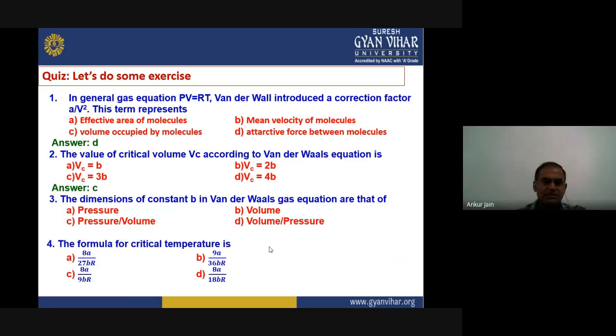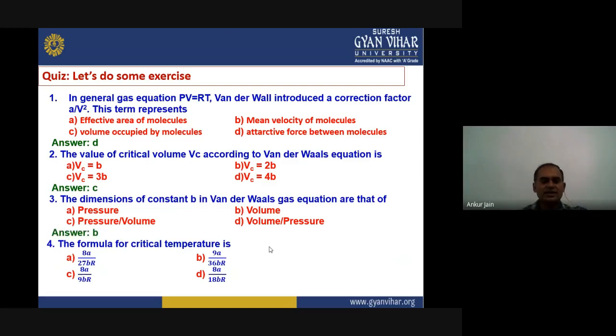The third question is, the dimensions of constant b in the van der Waals gas equation are that of pressure, volume, pressure divided by volume, or volume divided by pressure. Which one is the right answer? For that, we have to consider which quantity the constant b was introduced with. It is related to volume correction. So that means V minus b, and that's why the dimension should also be similar to that of volume. So the right answer is B, volume.